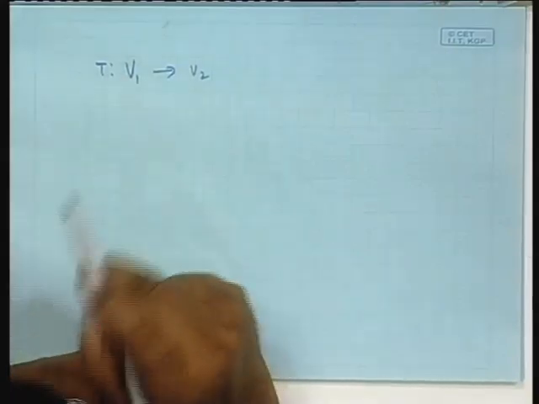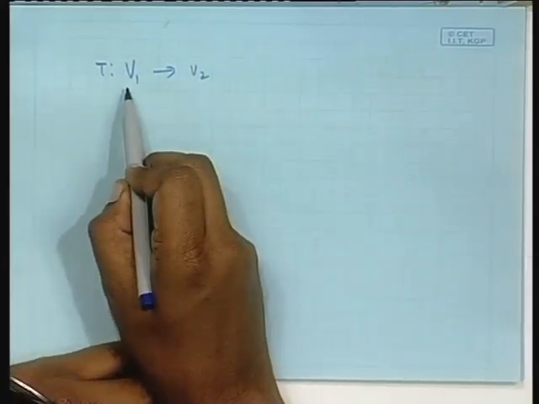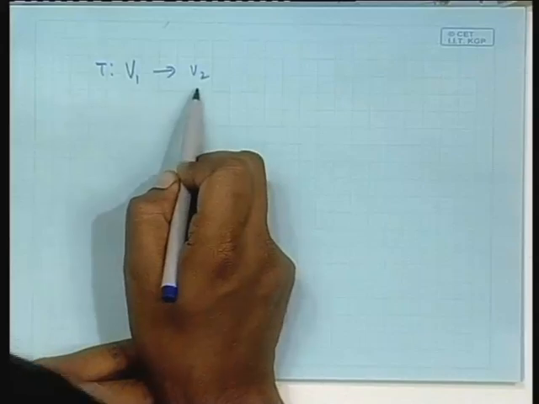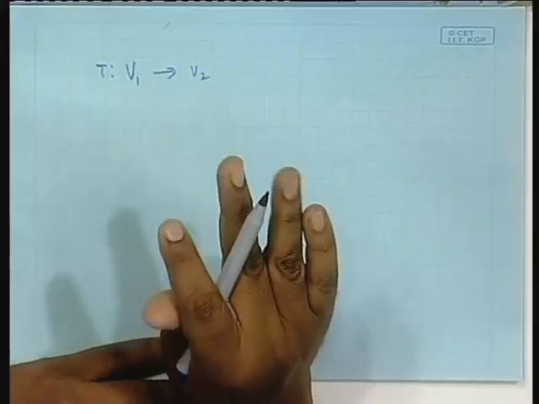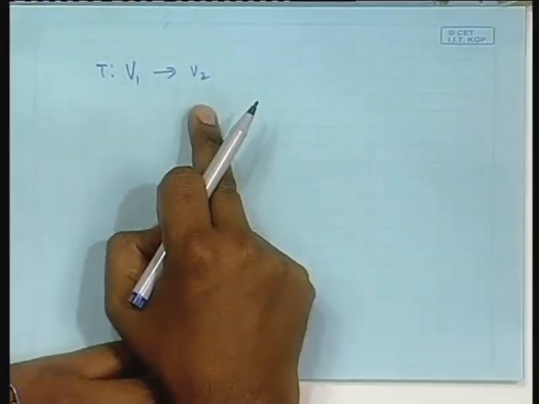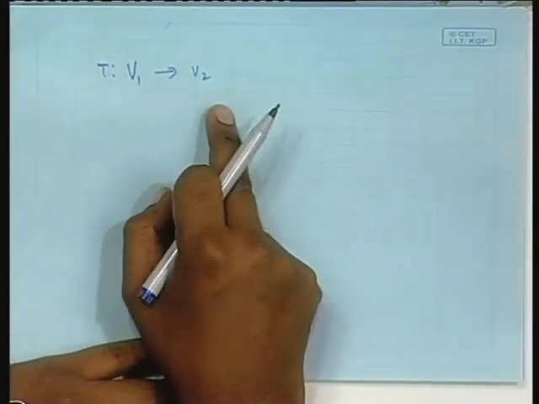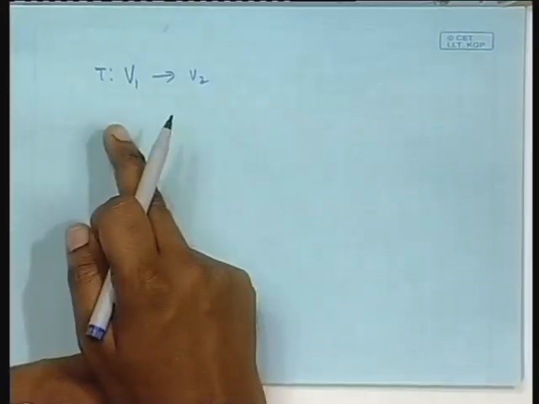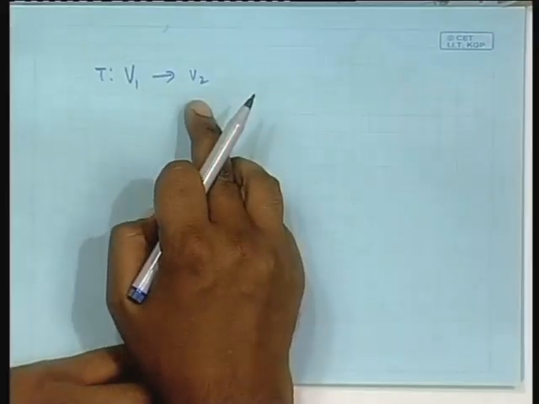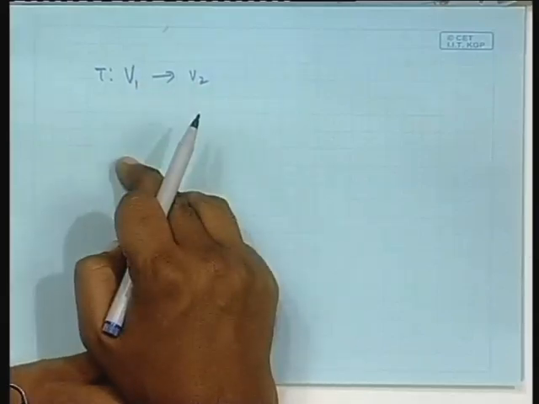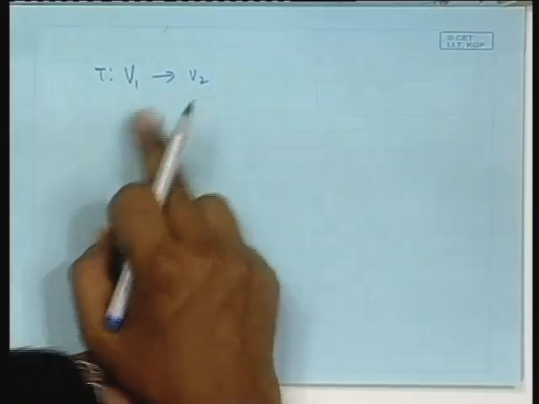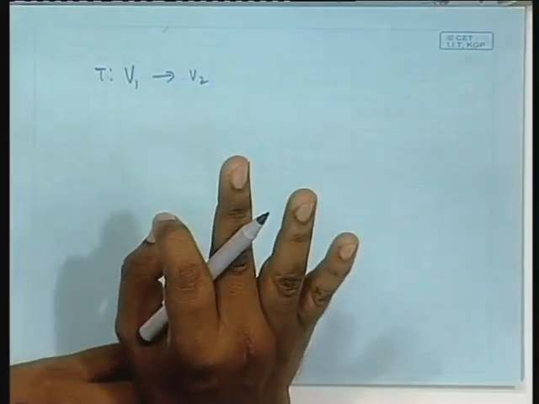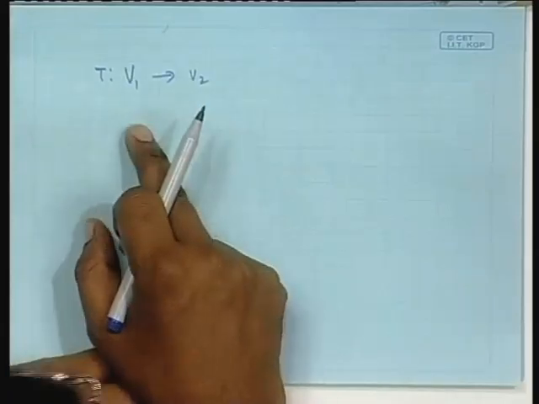That means each element in V 1 is mapped to some element in V 2. One to many is not possible, every element gives only one. Many to one is possible, and when many to one happens it is not an invertible operation, because for anything here you can get more than one solution. This operator will be called a linear operator.